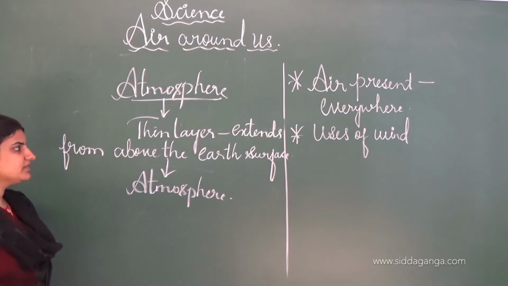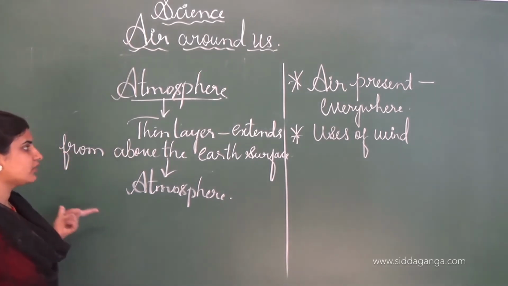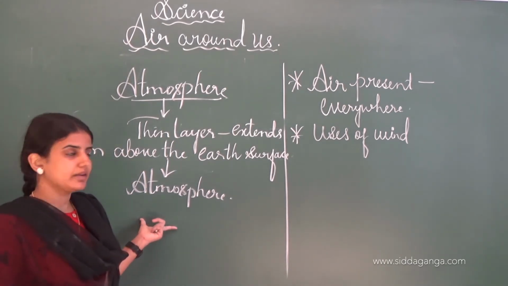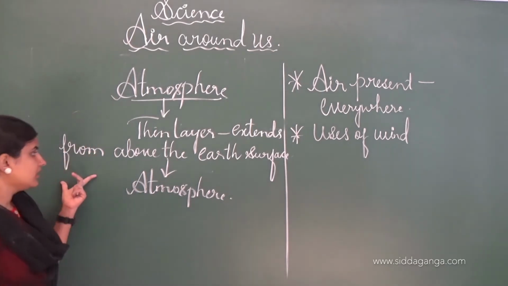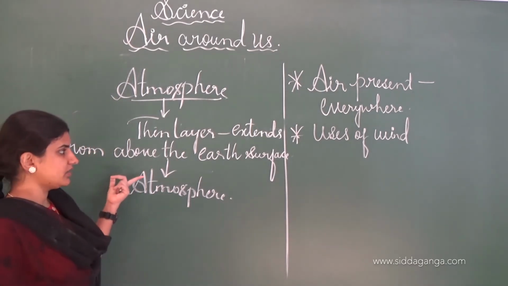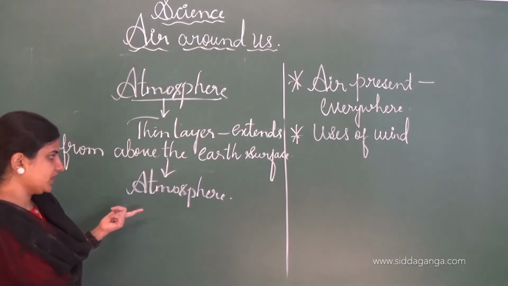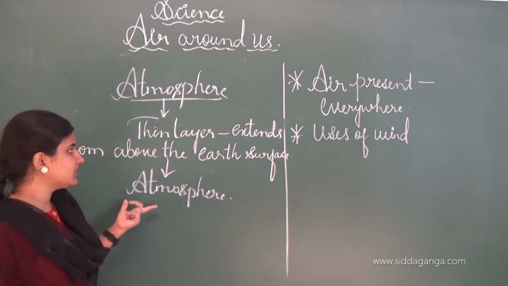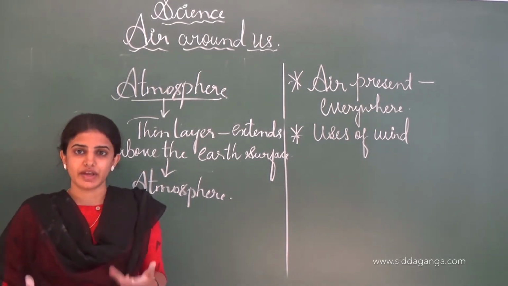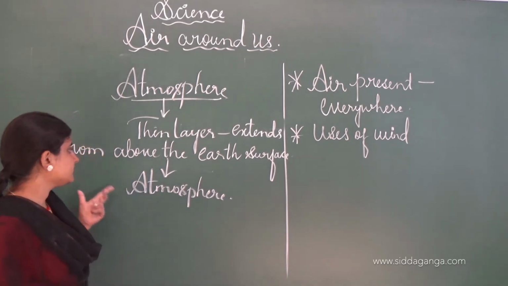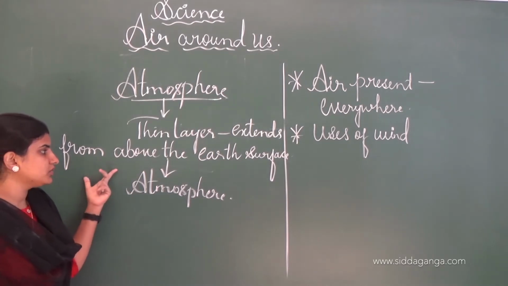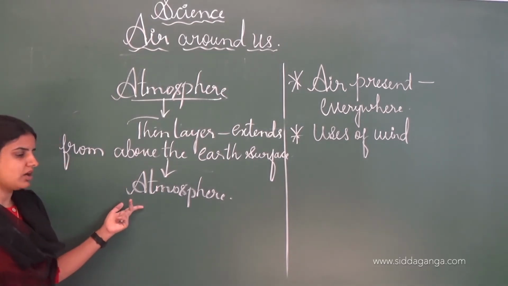Atmosphere is a thin layer of air which extends many kilometers above the Earth's surface, and it is called the atmosphere.